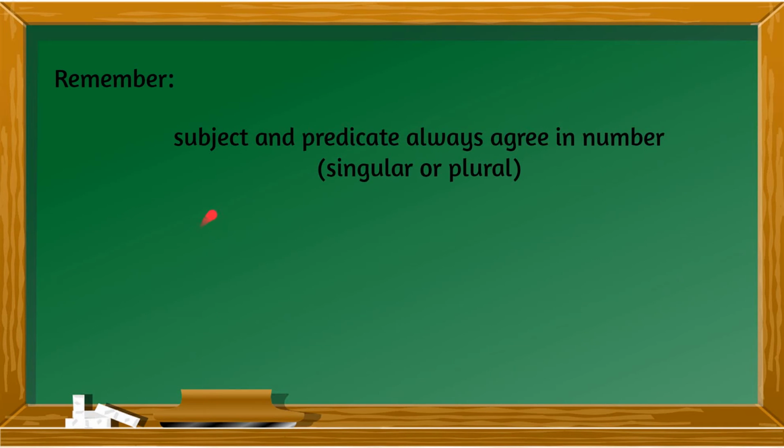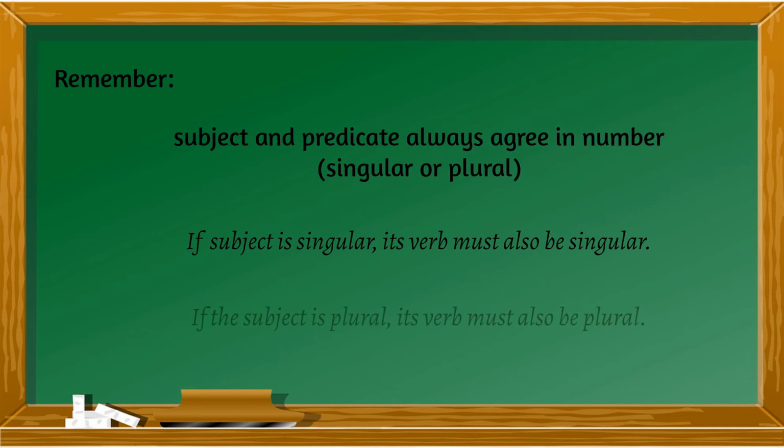But before this, this is the major rule in subject-verb agreement. Subject and predicate always agree in number. It means that when your subject is singular, your predicate, or the verb in your predicate, must also be singular. And if your subject is plural, the verb in your predicate must also be plural. So there you have it. This is the major rule in subject-verb agreement.